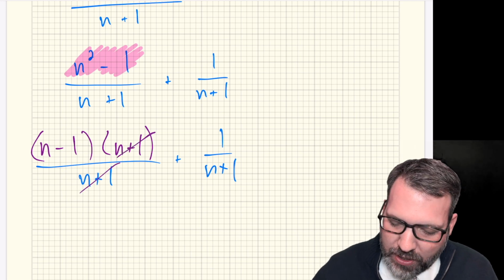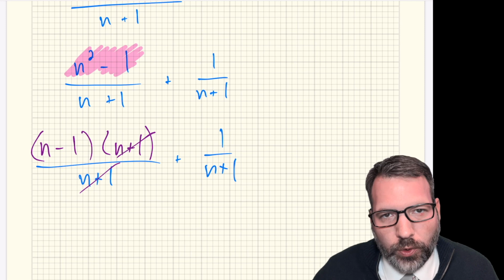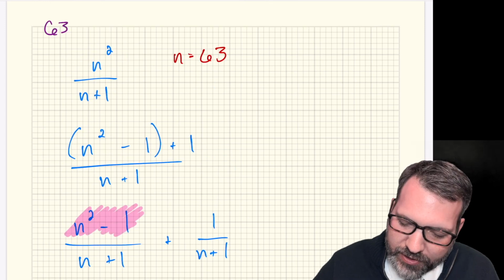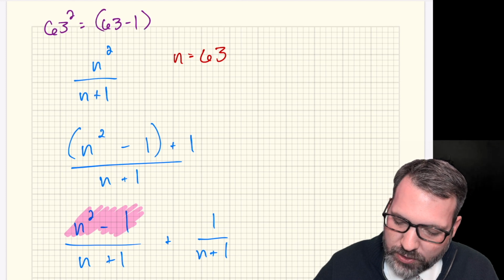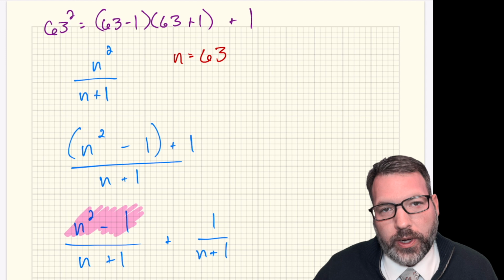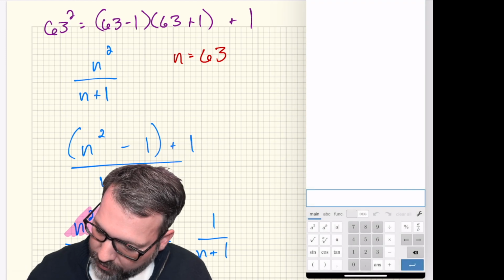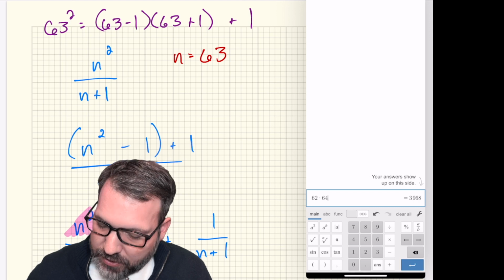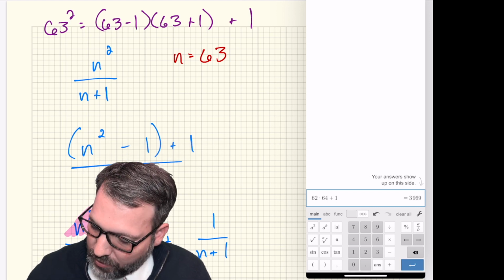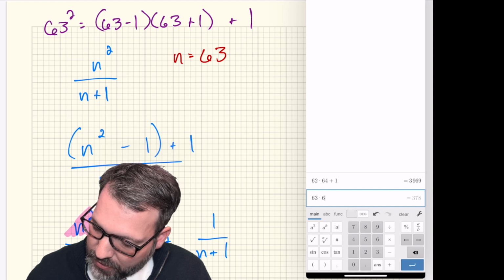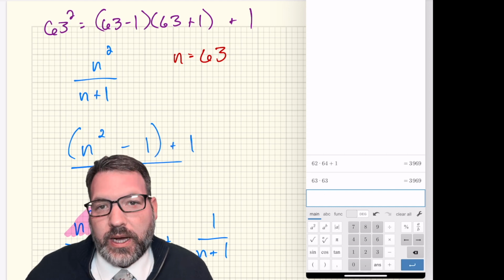This would be like making there have been a 64 in that numerator. It turns out that 63 squared is the same thing as 63 minus 1 times 63 plus 1 plus an additional 1. We can verify this real quick in a calculator. 63 minus 1 is 62. 63 plus 1, that's the 64 we want to be able to cancel, and then the whole thing add 1 to get the proper value, and you'll see that is indeed the same thing as 63 times 63.